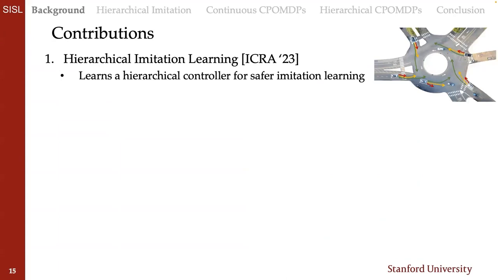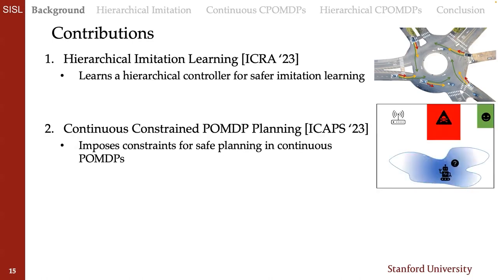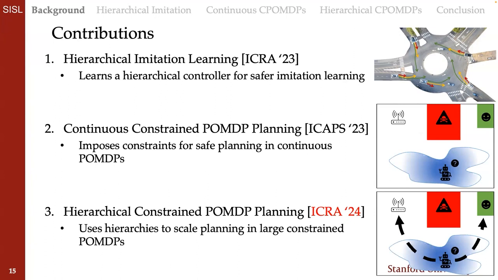So with these techniques in mind, my three contributions are as follows. In our first contribution, which we presented at the Conference on Robotics and Automation last year, we learned a hierarchical controller for safer imitation learning, and I'll go into what that is. In our second contribution, which we presented at the Conference on Automated Planning and Scheduling last year, we imposed constraints for safe planning in continuous, partially observable Markov decision processes, which are models for handling both outcome and state uncertainty. In our third contribution, which is currently under review for this year's Conference on Robotics and Automation, we use hierarchies to scale planning in large constrained POMDPs.